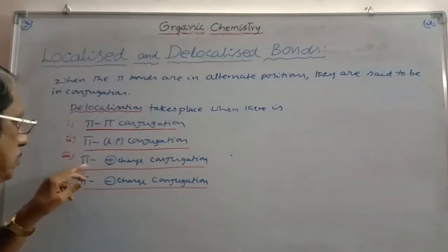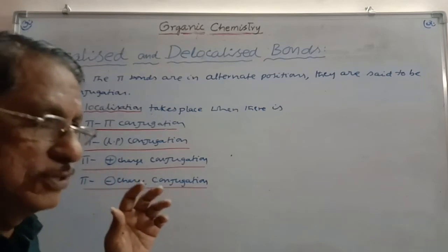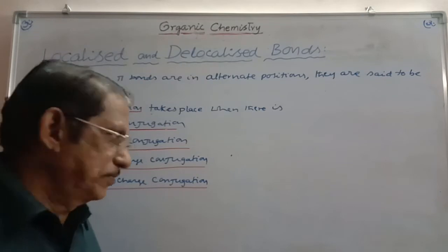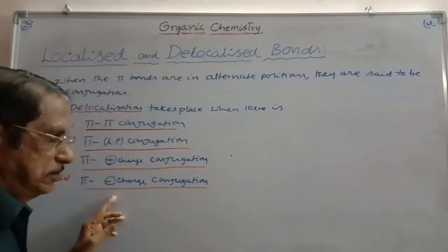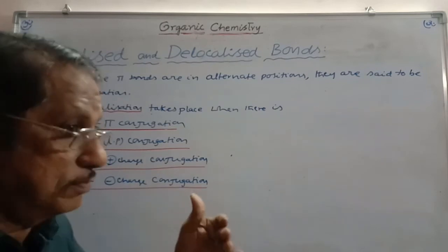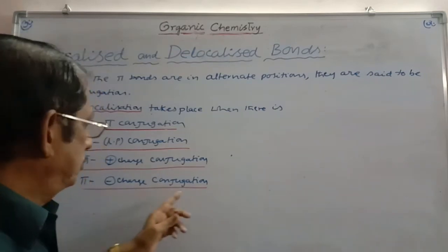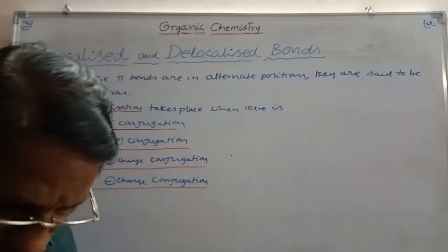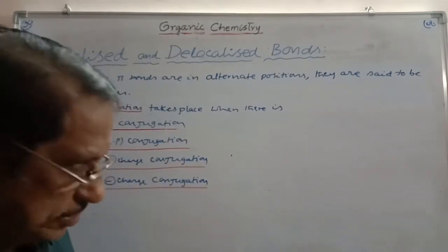Similarly, for a pi bond and a positive charge, the positive charge carrying carbon and the pi bond should be separated by a sigma bond. Similarly, for a pi bond and a negative charge, when these two are in conjugation, the negative charge carrying carbon and the pi bond should be separated by a sigma bond. Then they are said to be in conjugation. In all these cases, we will have the delocalization concept.